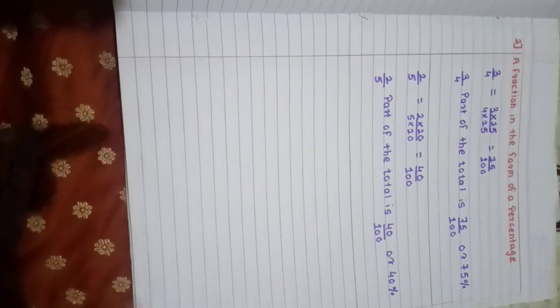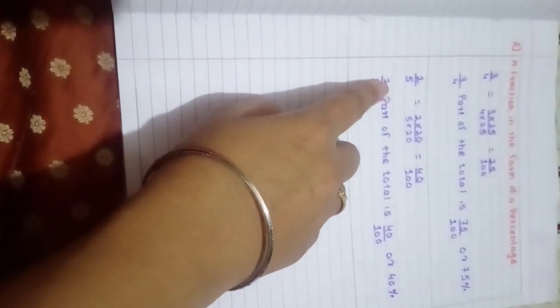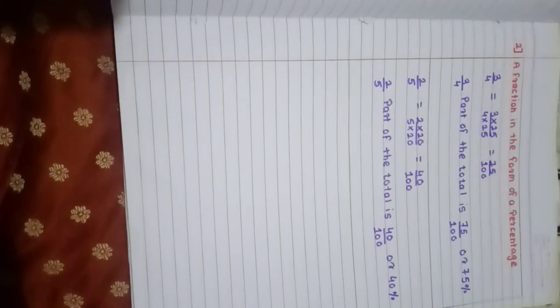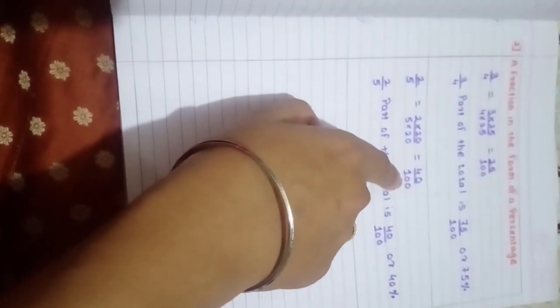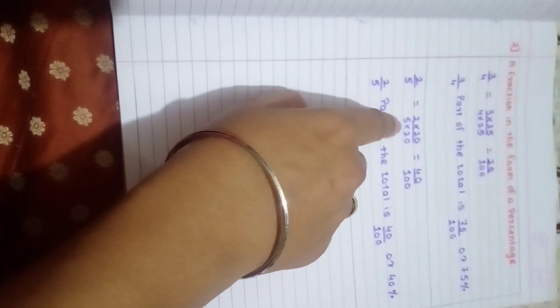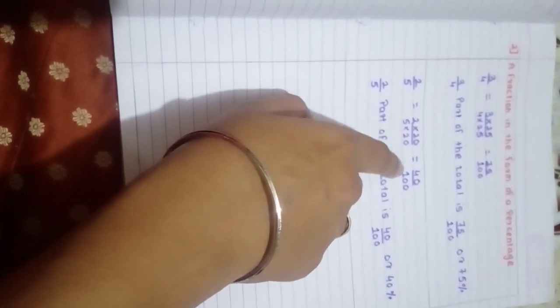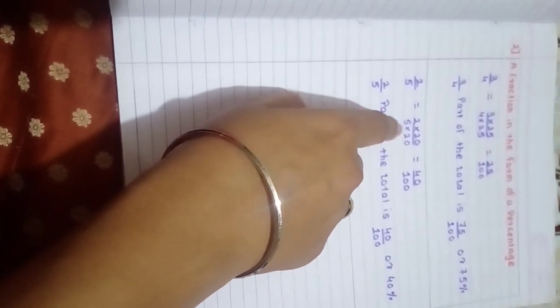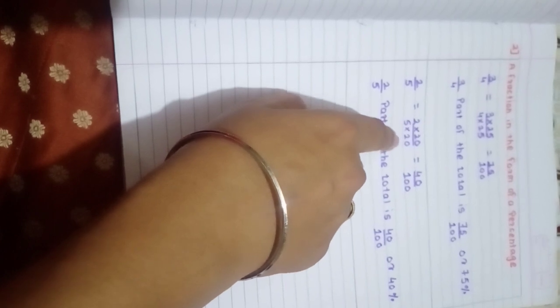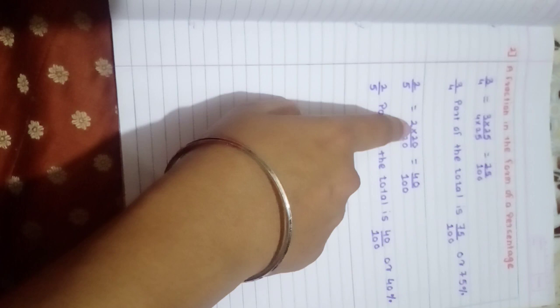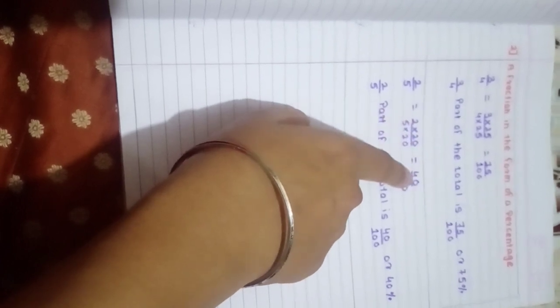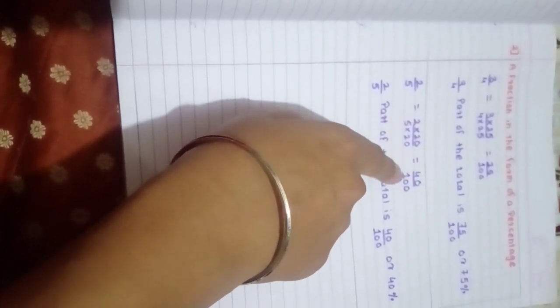Understood? Then 2 upon 5. In 2 upon 5, I want 100 in the denominator. So I will multiply 5 by 20 because 20 fives are 100. When I multiply the denominator by 20, I have to multiply the numerator also by the same number. So 20 twos are 40. So the answer is 40 upon 100.